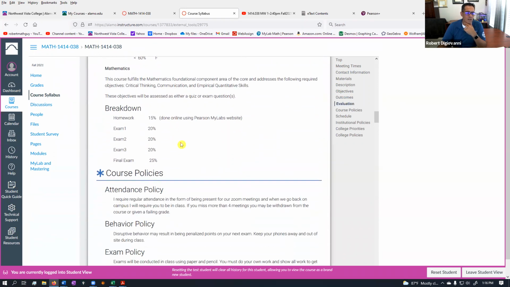And then the way the grade is broken down, 15% of your grade is homework, and that's what you're going to be doing online. Or again, if we change that, I'll let you know, but 15% of your grade will be homework. And then we have three exams and then a final. And so that's the way your grade breaks down.